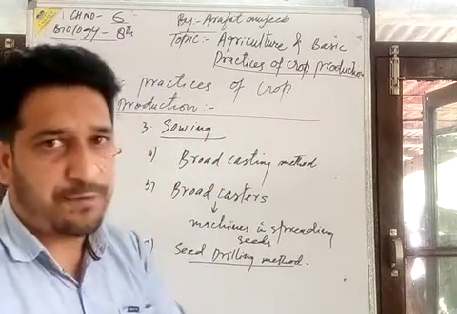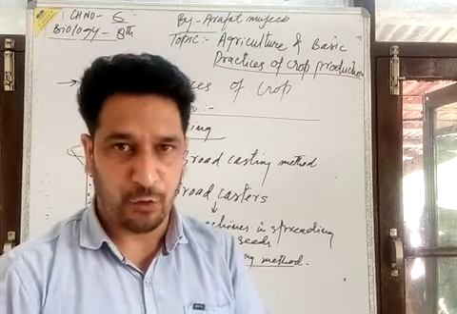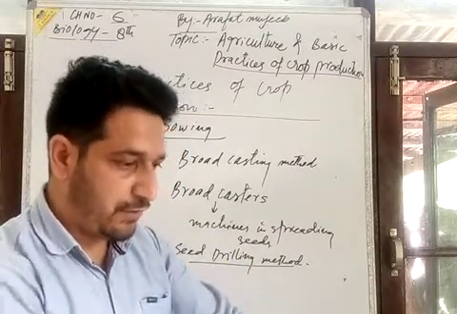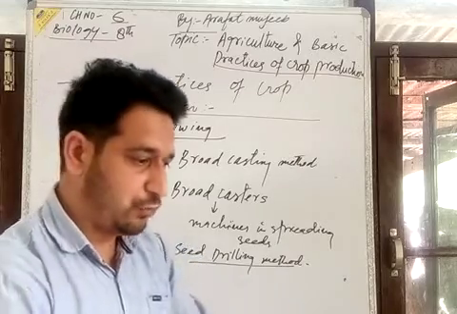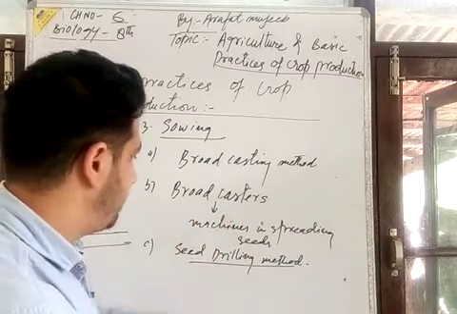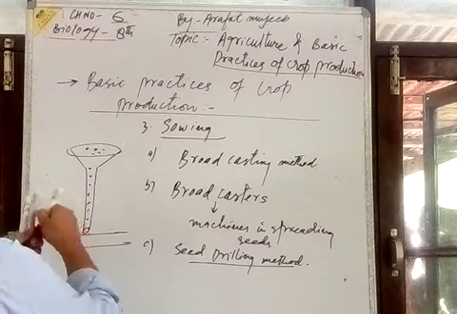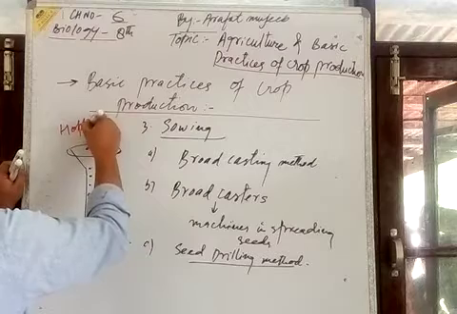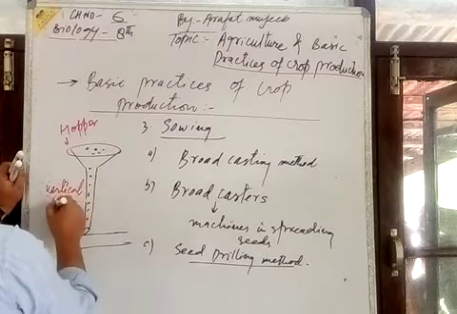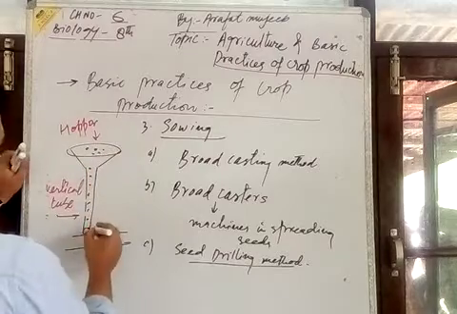Then there is a beautiful pattern of the cultivation of crops when there is a good way of sowing the seeds in a vertical, in a rope pattern. It is possible with broadcasters, machines and the seed drill method. Here, with the plow, there is a hook, it is called the hopper, H-O-P-P-E-R. The hopper is a basket. Here there is a vertical tube. This vertical tube, this is the hopper, and it has seeds.